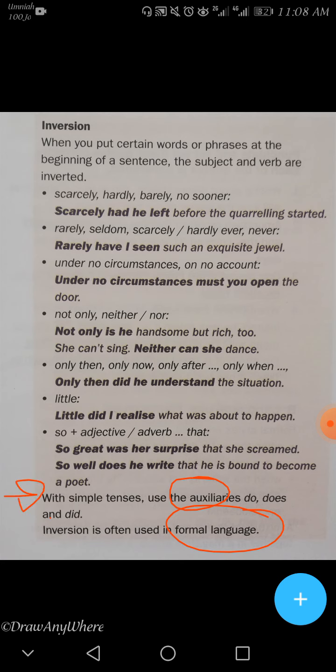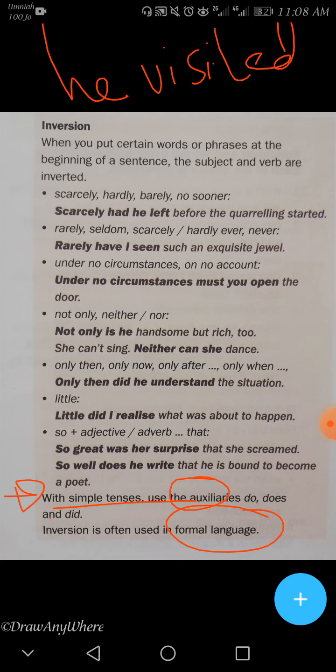But a note about this one: with simple tenses, when I change the sentence, like "he visited his uncle."